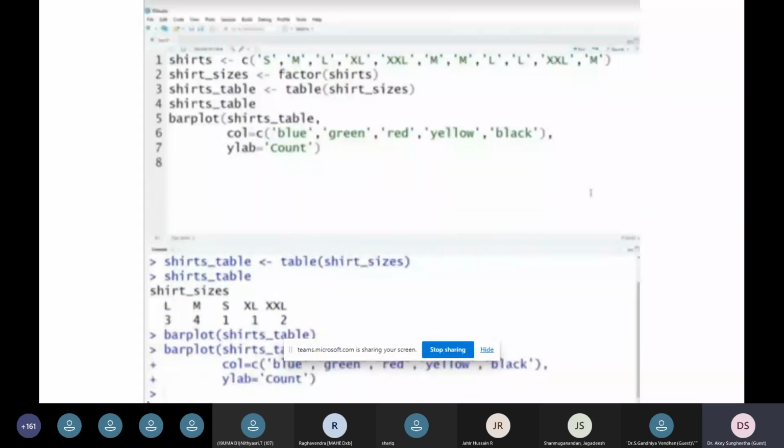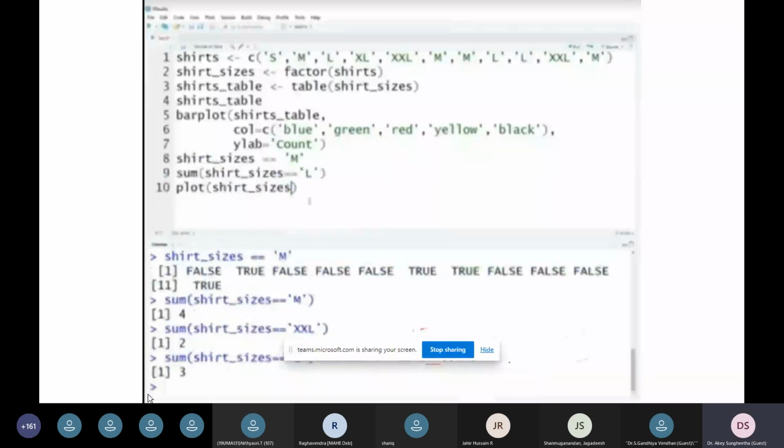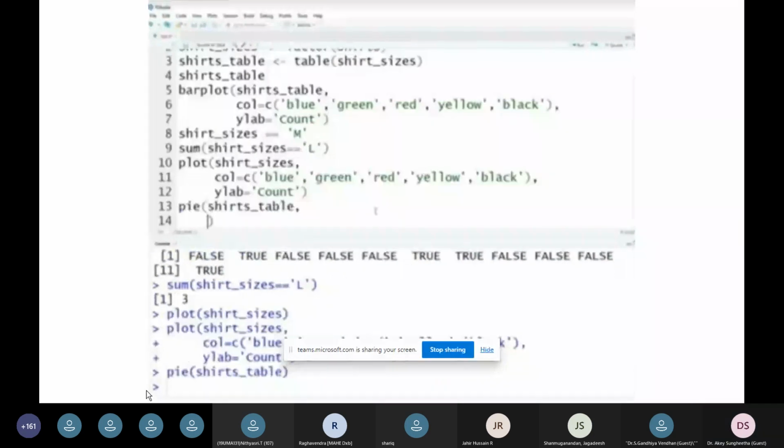Next, you can see the bar plots having the same information, where you're plotting the size in the bar chart. Apart from the bar chart, you can also create some pie charts. Pie charts will use the pie function, and you can pass the arguments of the shirts table which you have already created.